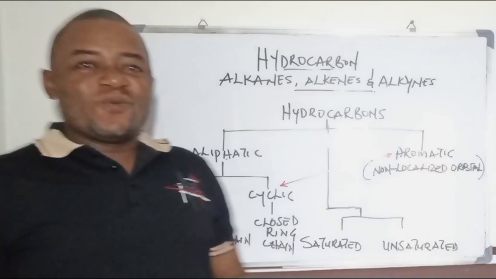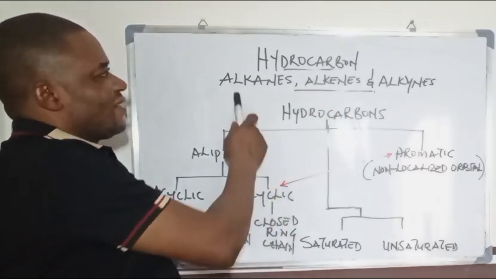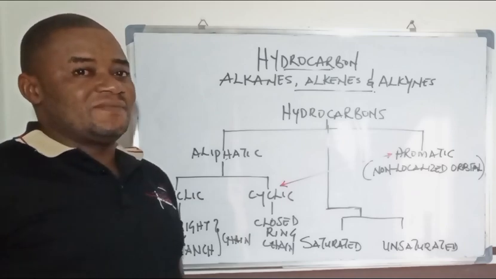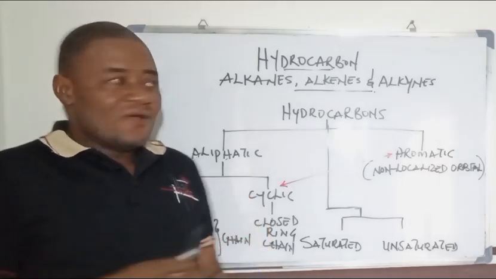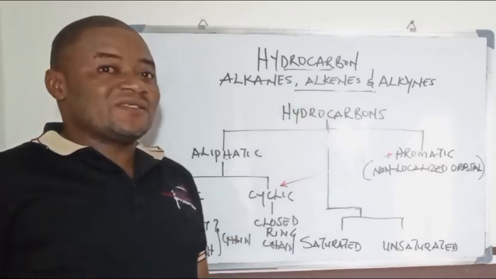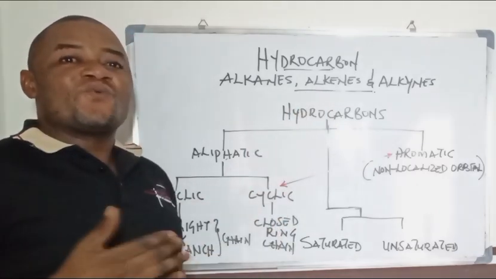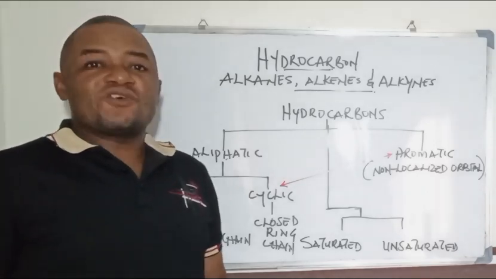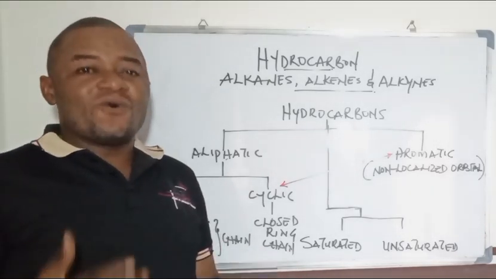Today, you and I will be discussing hydrocarbons. Under hydrocarbons, we'll be looking at alkanes, alkenes, and alkynes. Importantly, we will be looking at the general overview of hydrocarbons. In subsequent classes, we'll take alkanes, alkenes, and alkynes one after the other. Today, let us look at the overview of what hydrocarbons are all about.